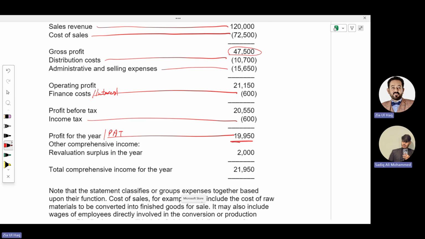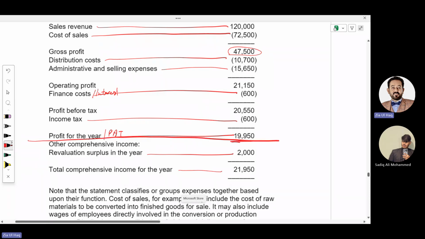This is also called net profit. And then there is other comprehensive income. So we record some other comprehensive income, and we will arrive at total comprehensive income. This means the profit and loss account is up to this point, and this part relates to other comprehensive income.